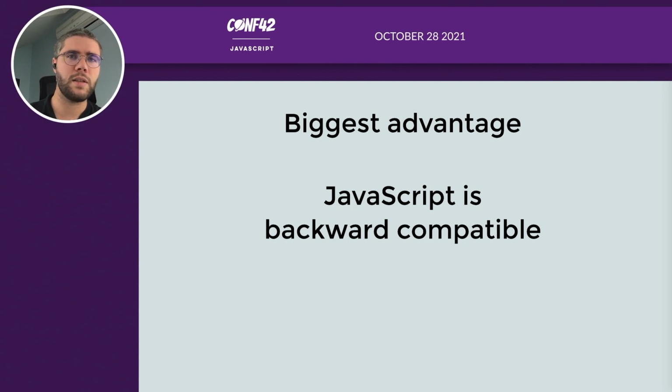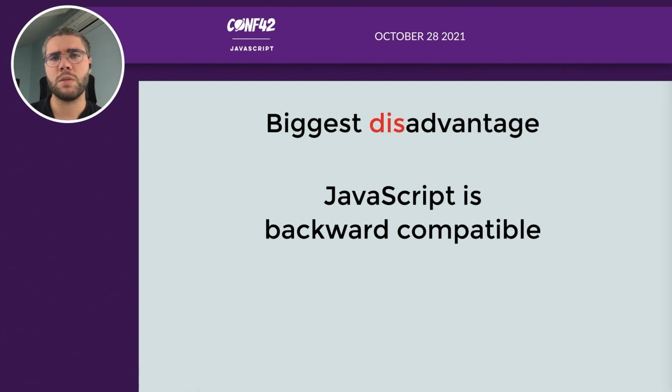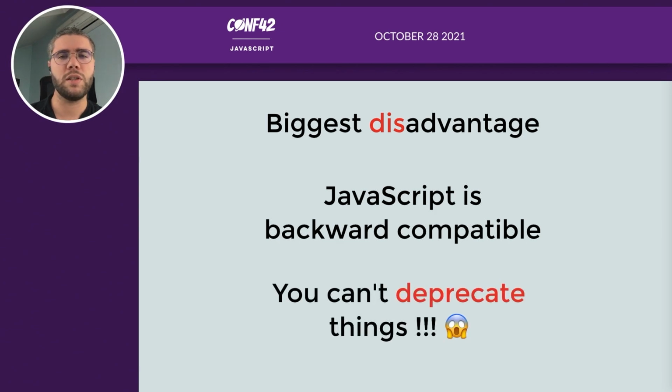That means that if you have a website that is working today with JavaScript on it, in 20 years, 50 years, 1 century, it should still work because the web platform is backward compatible. It's a big advantage, I think. But for me, it's also its biggest disadvantage because if you can't break compatibility, you can't deprecate things. That means you can't remove things from the language.